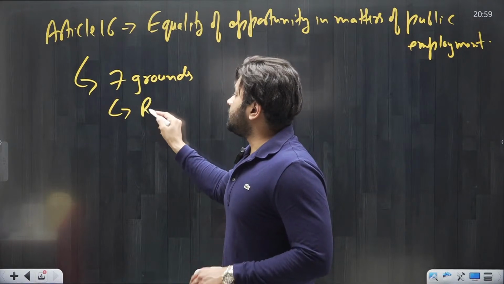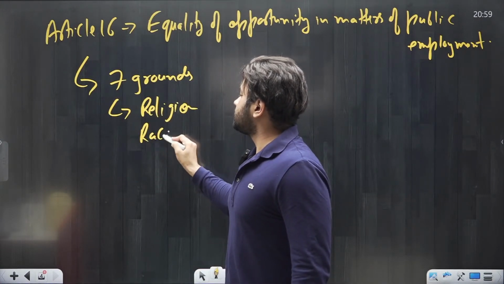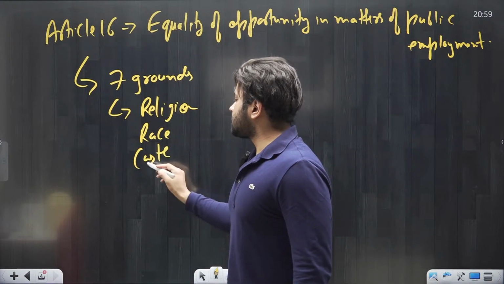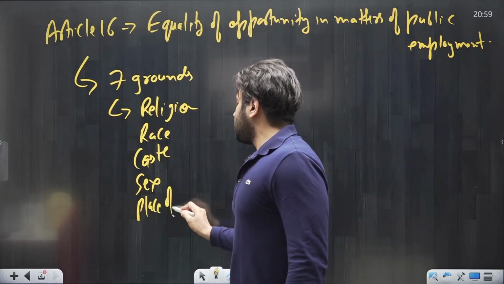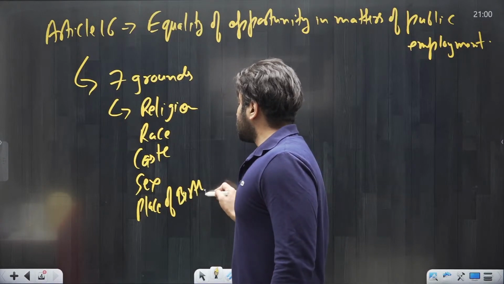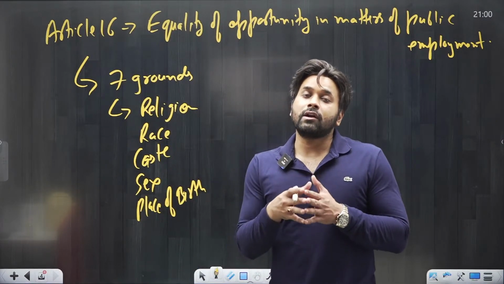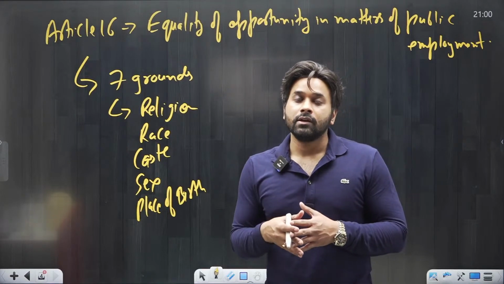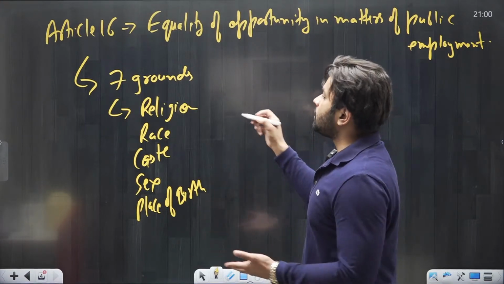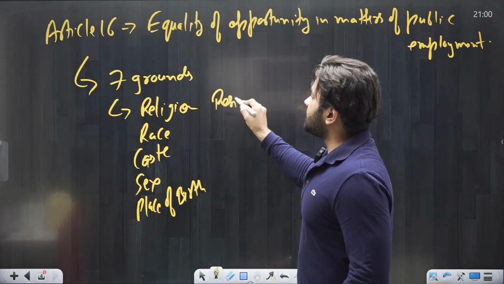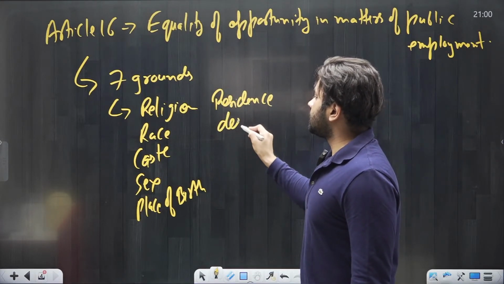that is religion, race, caste, sex, place of birth. So these 5 grounds were also mentioned in article 15. So the starting 5 grounds are similar. The remaining 2 grounds are, the first is residence and the last is descent.